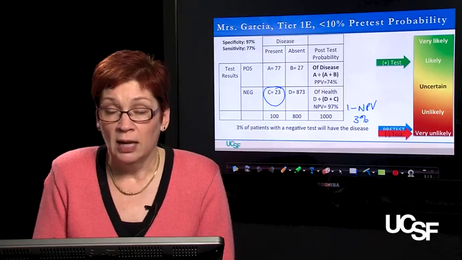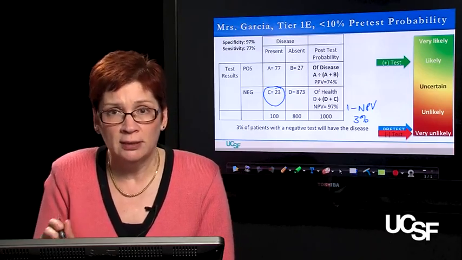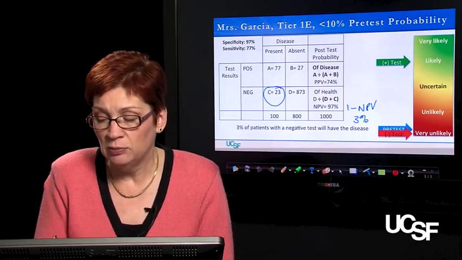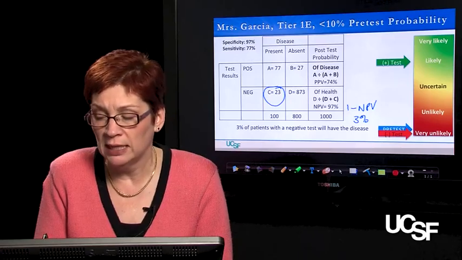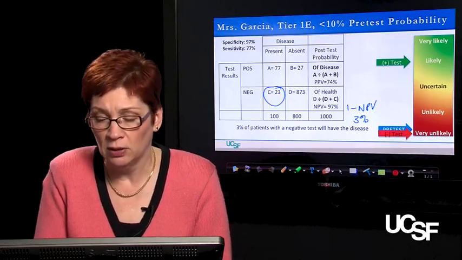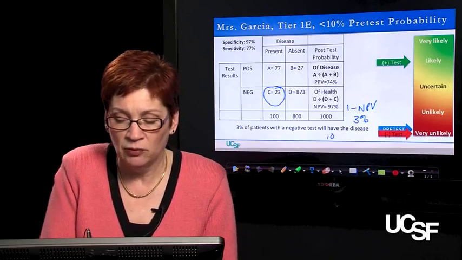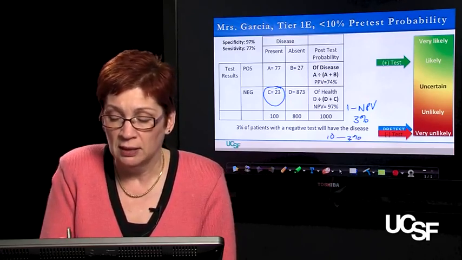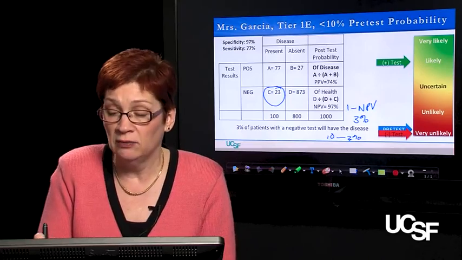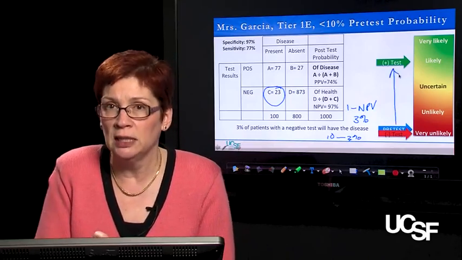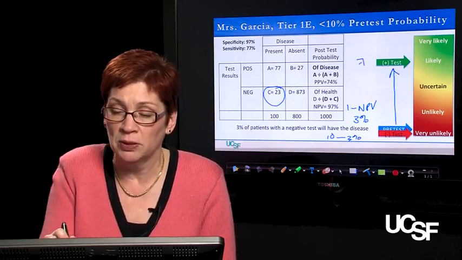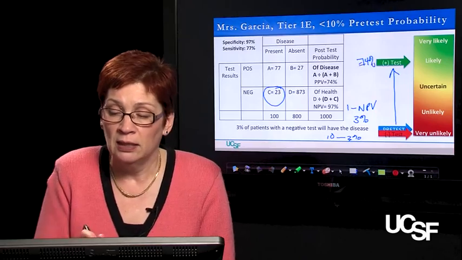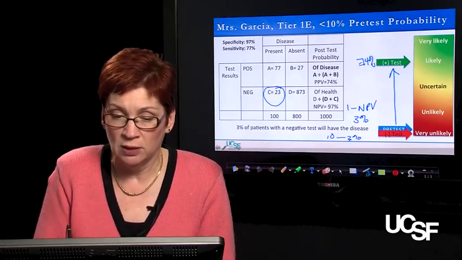Now, you're going to ask me, well, isn't it the SnOut test that rules out disease? And the answer is yes, but in fact, we started with a really low pretest probability, so any negative test is going to move you down to even lower. It didn't give us that much additional information. We went from 10 to 3%. But a positive test in this environment would have been hugely interesting, right? Because it went from 10% all the way up to 74%. And then we'd have to decide what to do with that information.